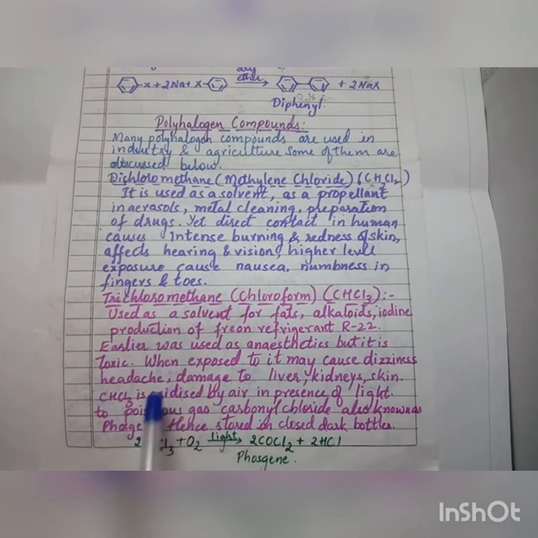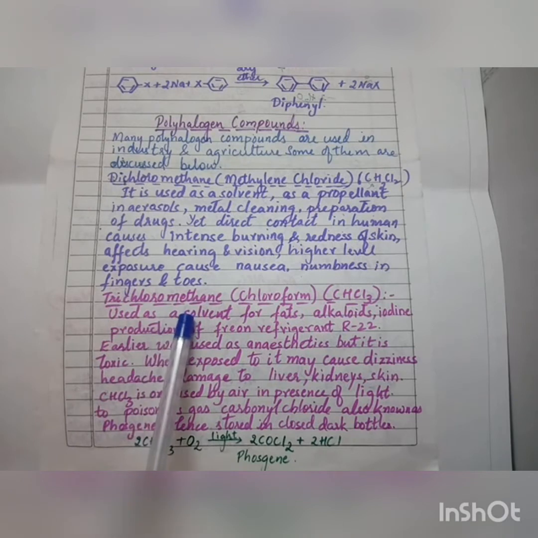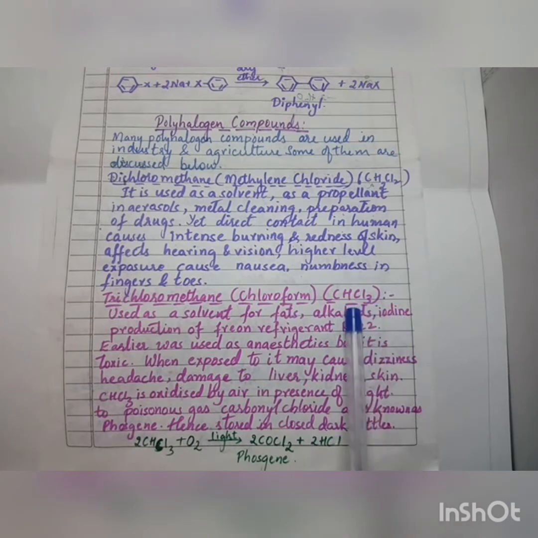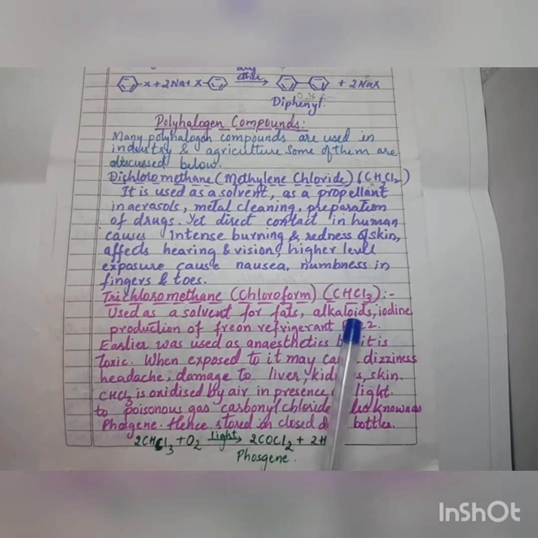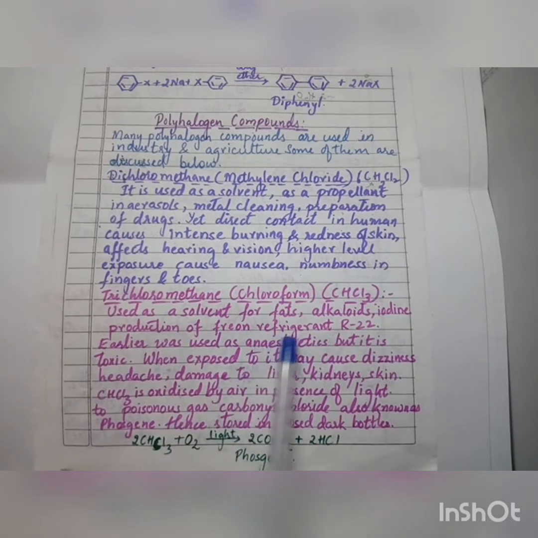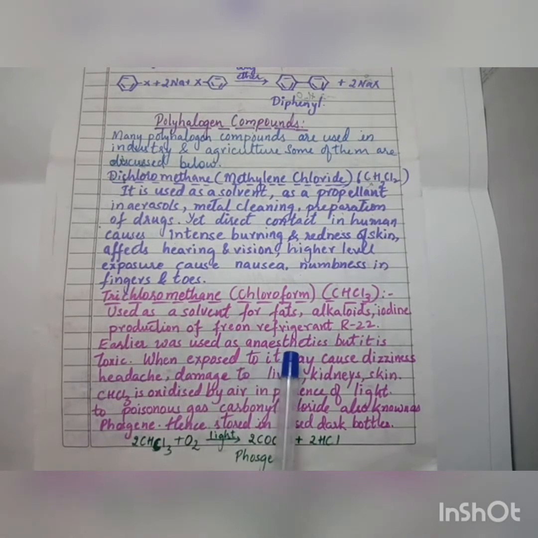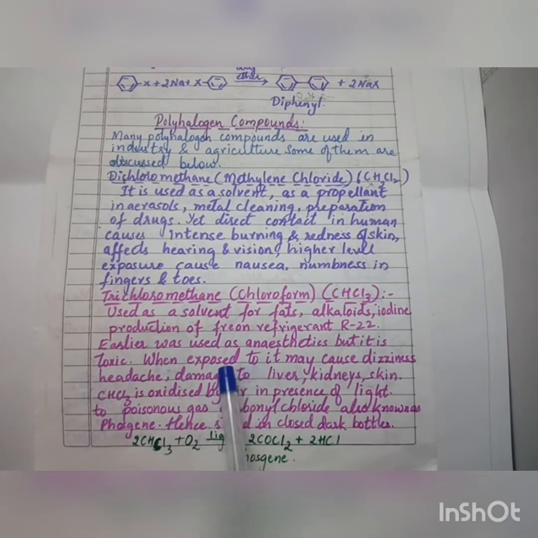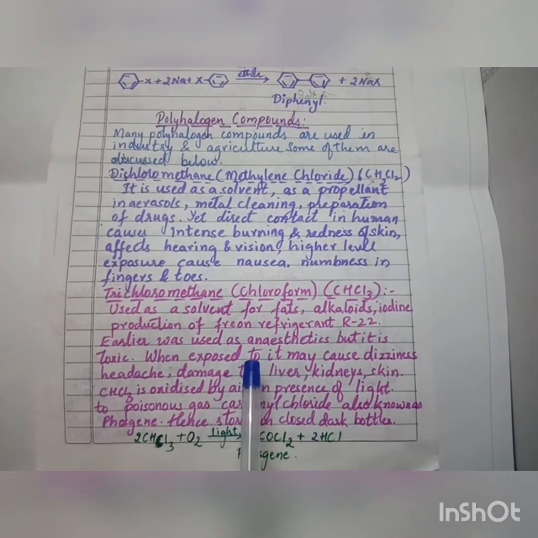Next, we have the compound trichloromethane. It is also called chloroform, which has the formula CHCl3. Chloroform is used as a solvent for fats, alkaloids, iodine, and in the production of freon refrigerant R22. Earlier, it was used as an anesthetic, but it is toxic in nature. Because it is toxic, it is no longer used as an anesthetic.